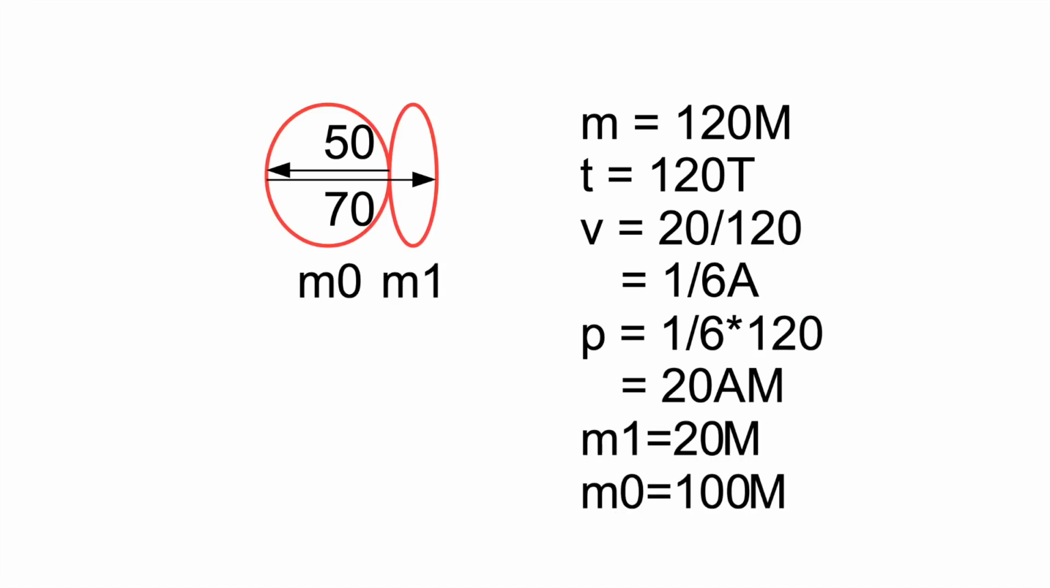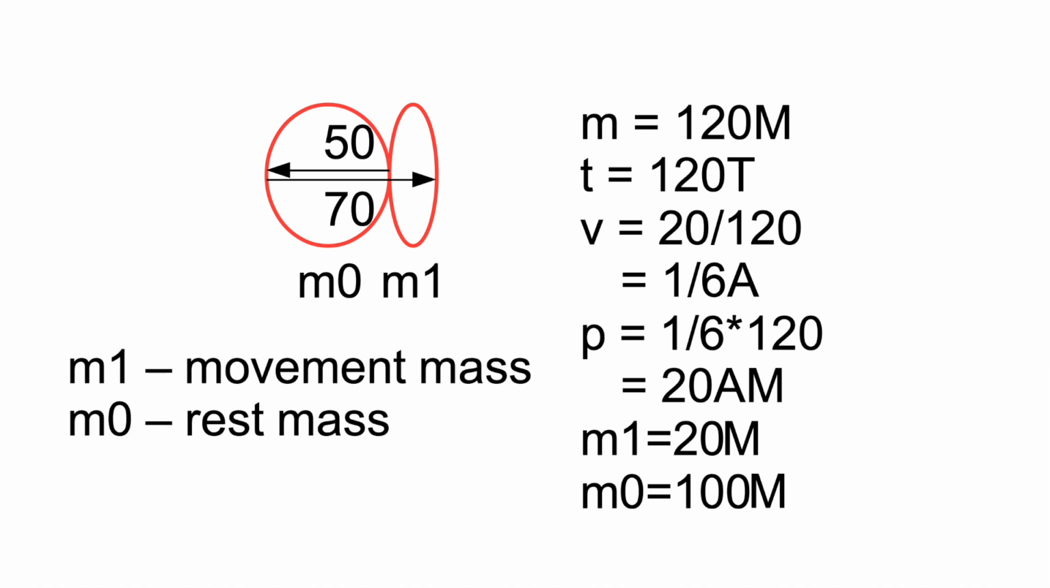Let's separate all the mass of the particle into two groups, m0 and m1. Let's put all the discrete pieces that represent movement into m1 and the rest into m0. In our case m1 equals 20m and m0 equals 100m. We can also name those groups of discrete pieces movement mass m1 and rest mass m0.